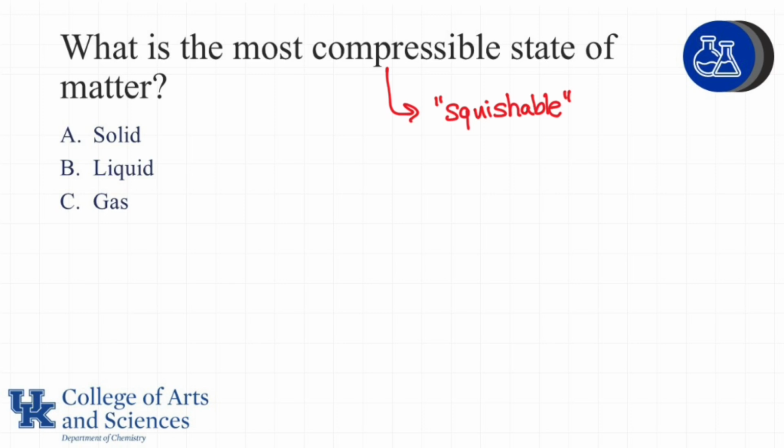Gas is the correct answer. Both solid and liquid have molecules or particles that are very, very close together, and as a result, they cannot be pushed further together. However, gas molecules are much farther apart from one another relative to the size of that gas molecule, and as a result, can be forced in closer to one another.